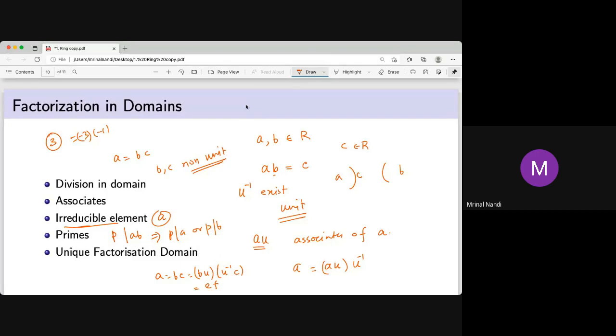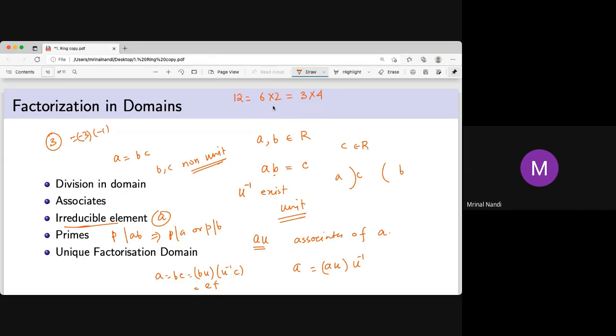It may be like, say, 12. You can write 12 as 6 into 2, and again as 3 into 4. So that is not the sense of uniqueness. We can do this using a unit element, but we can do this without a unit element also, because 6 and 3, and 6 and 4, are not associated in Z. Remember, it is in Z; there are no fractions. So a unique factorization domain is like that.